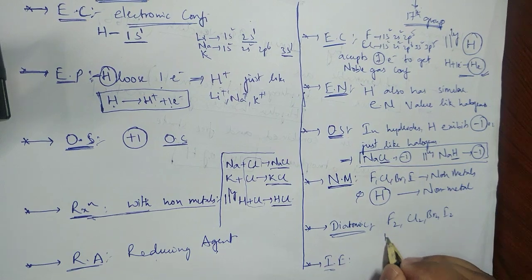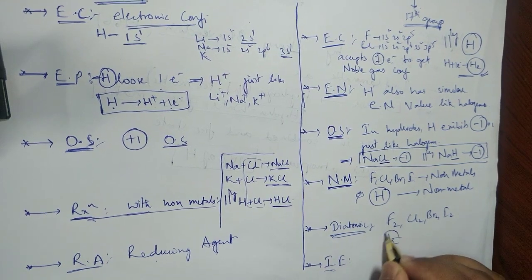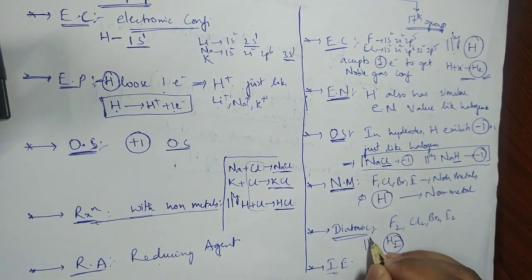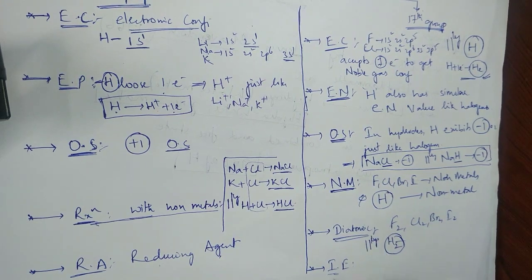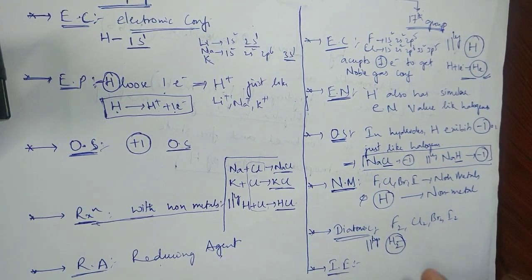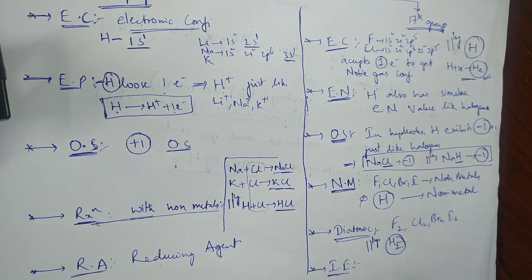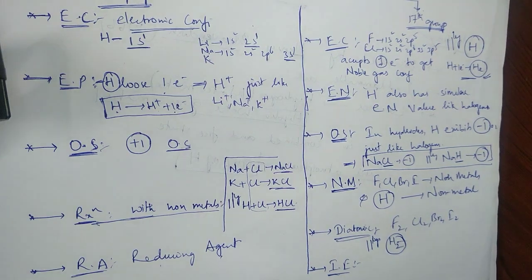Similarly, hydrogen exists as what? H2. Lastly, ionization energy. All of them, fluorine, chlorine, bromine, iodine, have dash ionization energy values. What is ionization energy? The amount of energy required to remove an electron from an isolated gaseous atom, right? I hope you remember it.